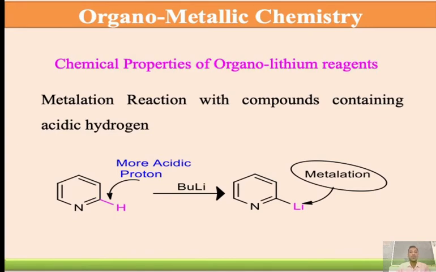Here the protons alpha to the nitrogen, on the alpha carbon atom, are more acidic. Butyl lithium is a powerful base in organic chemistry. It can abstract the proton from here, and these bonds become weaker, which is why we call it acidic, and lithium is positive, Li plus, and here is the negative. This is also called a metallation reaction.